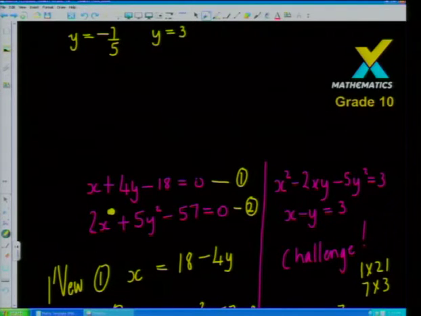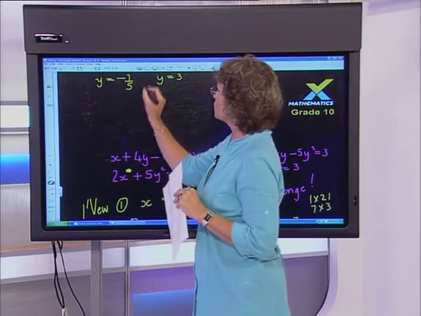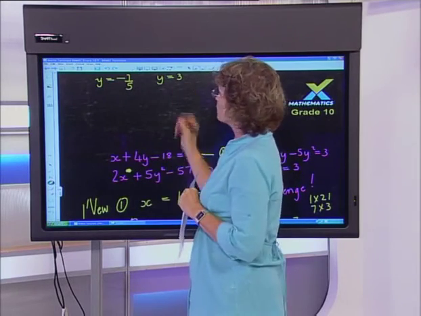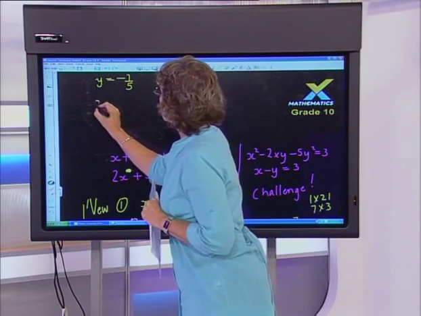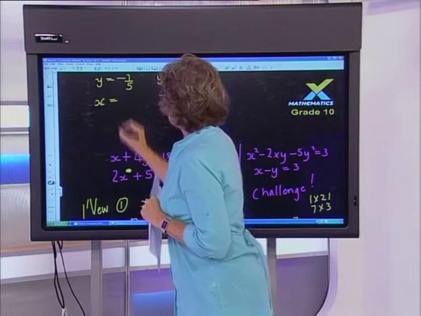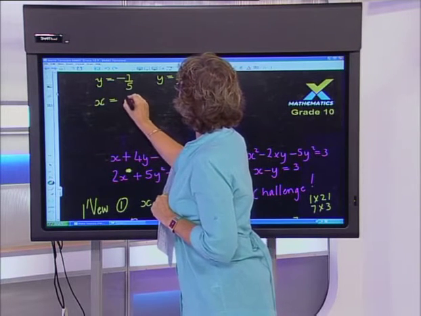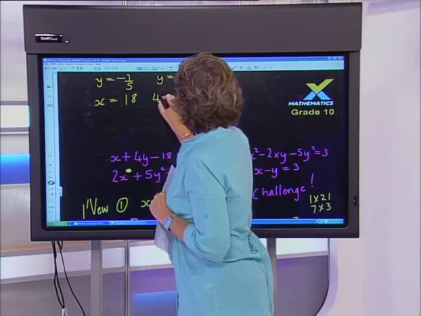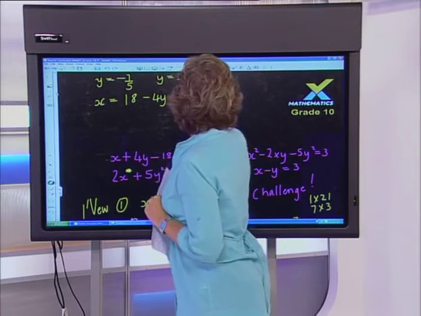So I was about to say that you must not always expect nice integral numbers. So if you get numbers like 2 and 4, that's a bonus, but sometimes you're going to get fractions. And in fact, sometimes in grade 11, you might need to have used the quadratic formula on that first equation as well. Now, of course, what you have to do is get your x values. And if we recall, our x was 18 subtract 4y. So that is still visible for me, which is great. So 18 subtract 4y, and what we're going to do is substitute in.